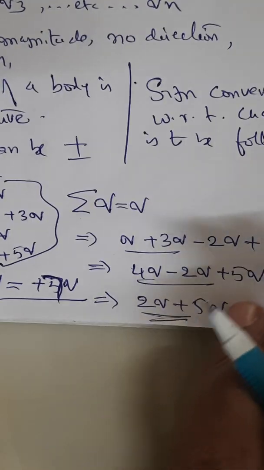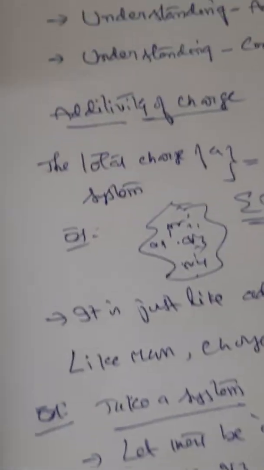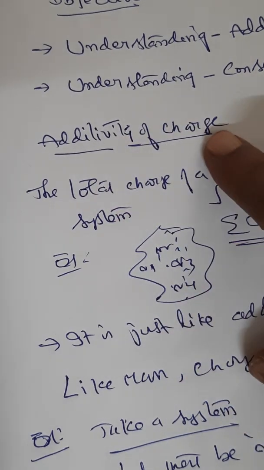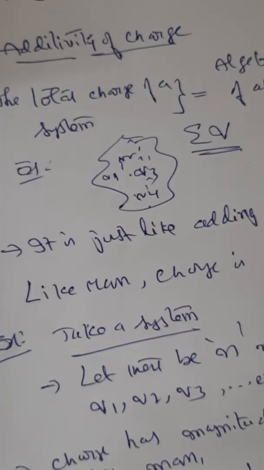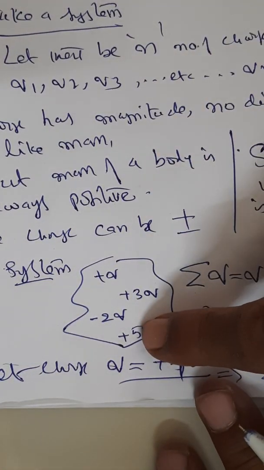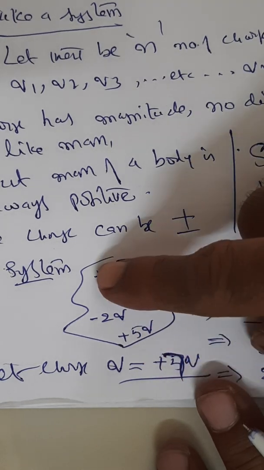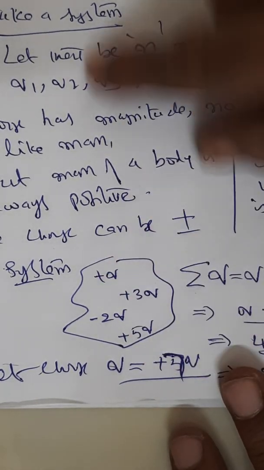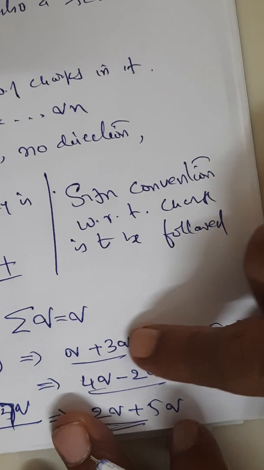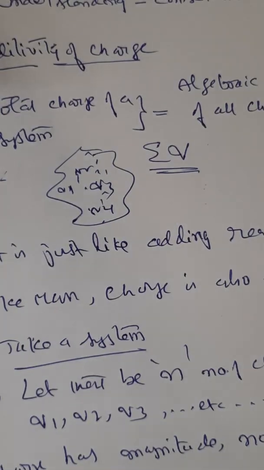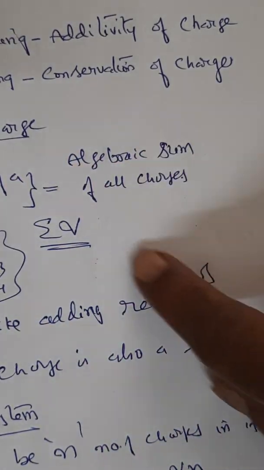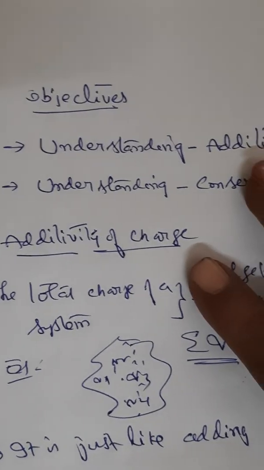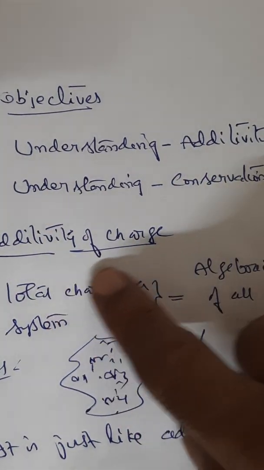5 plus 2, 7q. So this is what is meant by additivity of a charge. That means charge should be added just like real numbers. The only thing to be remembered is the proper sign. If it is a minus charge, it is to be subtracted. If it is a positive charge, it is to be added. Though it is a scalar, the addition is just like a normal real number, how we add real numbers, that is how we add here. That's why in the beginning of the statement, the total charge of a system is equal to the algebraic sum of all the charges. This is what is known as additivity of a charge or additive property of a charge.